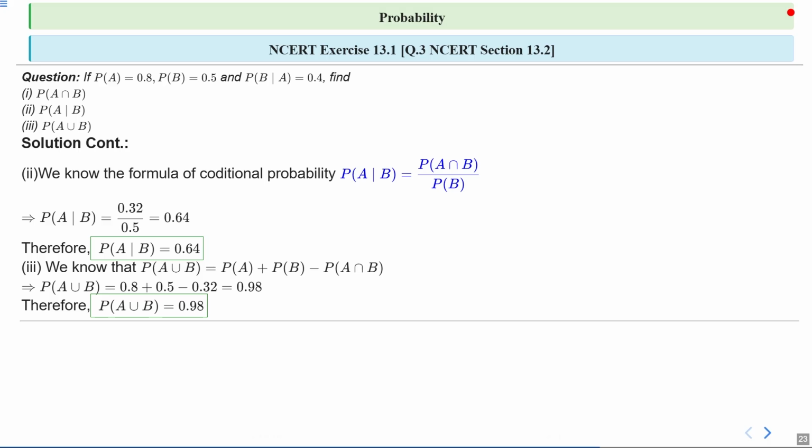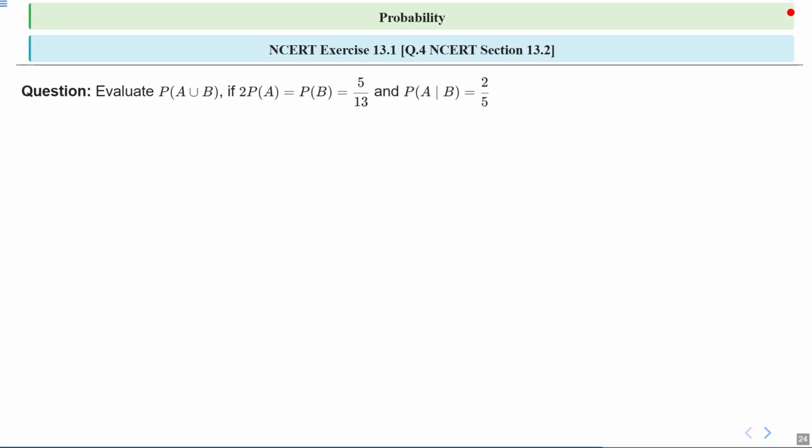Okay, let's move to the next part. NCERT exercise 13.1 question number 4, which says evaluate probability of A union B if 2 times probability of A is equal to probability of B is equal to 5 upon 13, and probability of A upon B is equal to 2 upon 5, right? So let's see the solution part. How can we solve this?